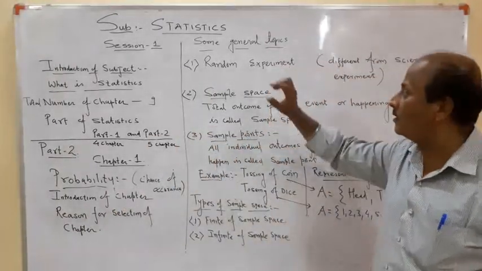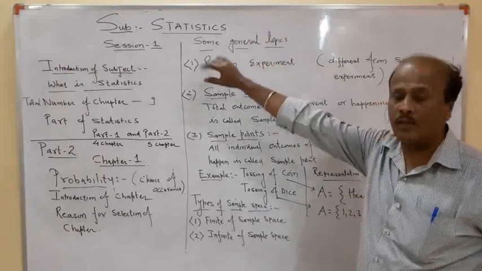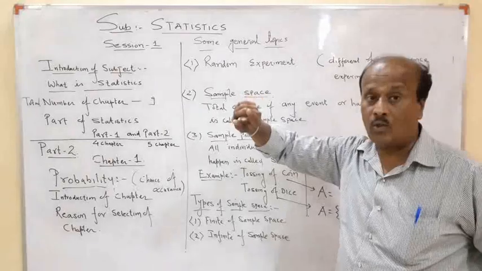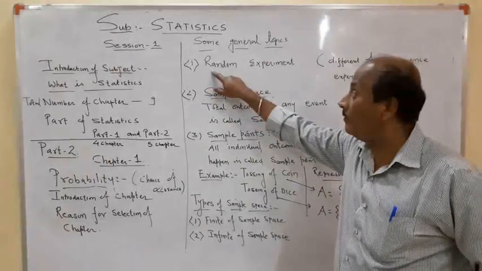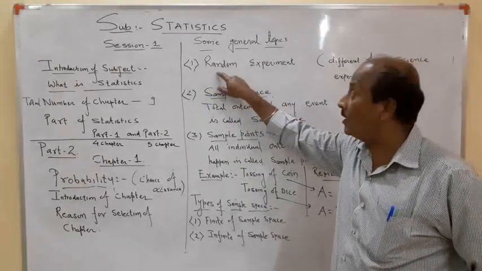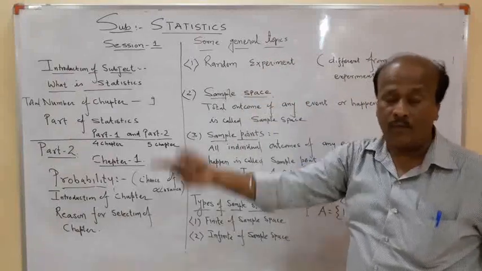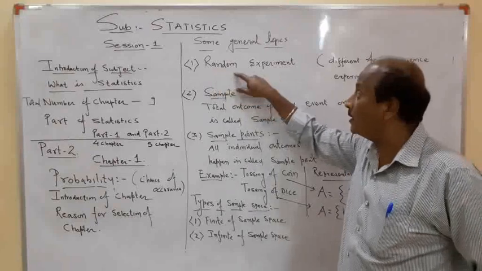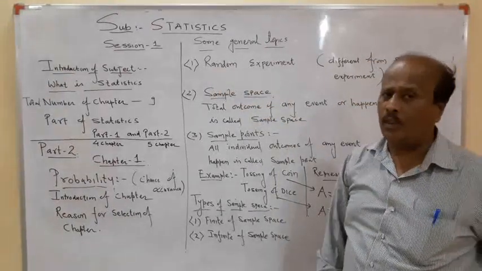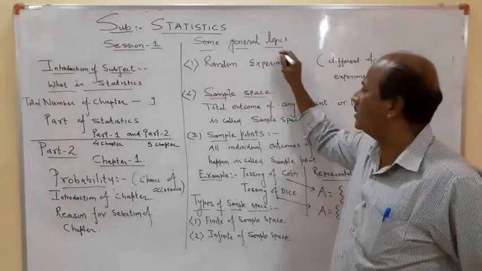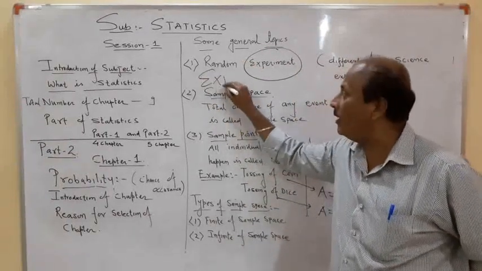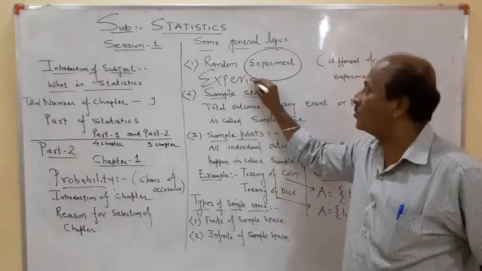Now there are certain topics related to this probability. When we talk about probability, we will deal with that event which is called a random experiment. Immediately the word experiment surprises us, because this word experiment is totally linked with science students.